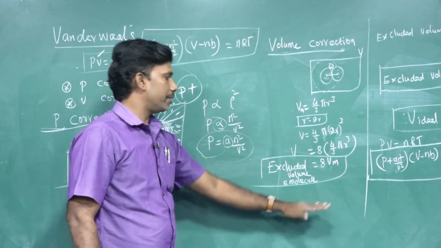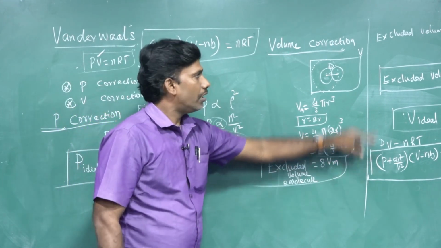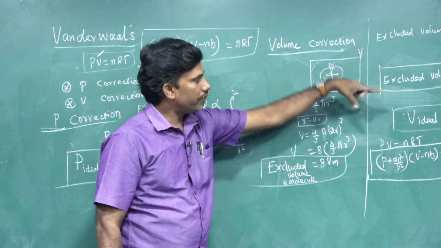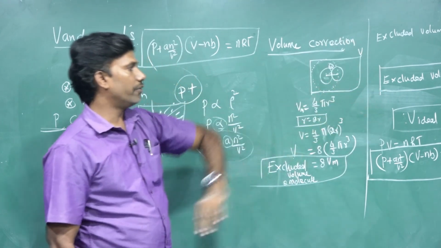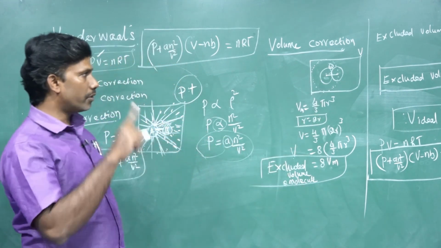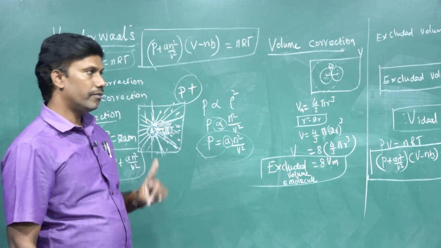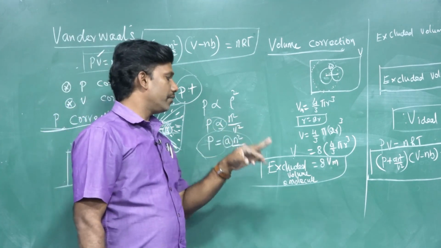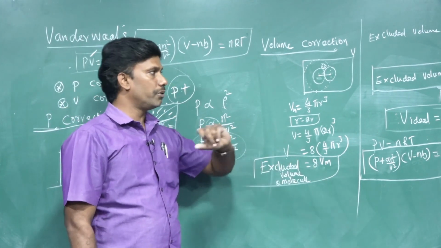For this we did it for 2 molecules, then for 1 molecule, then for n molecules. The question may be asked: what is the excluded volume for 1 molecule? 4 Vm. What is the excluded volume for 2 molecules? 8 Vm.